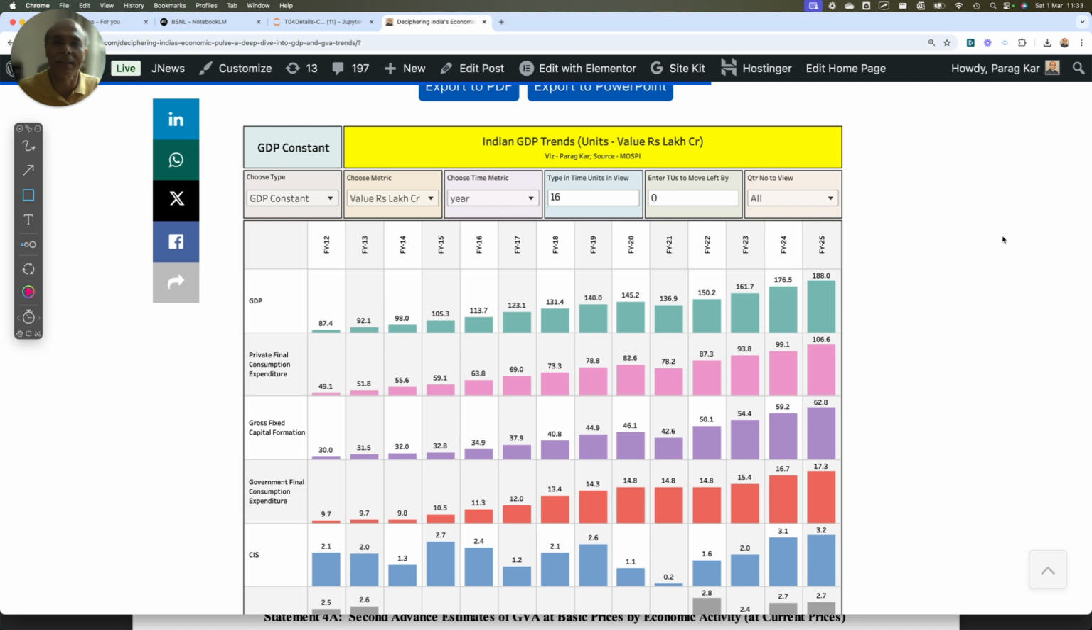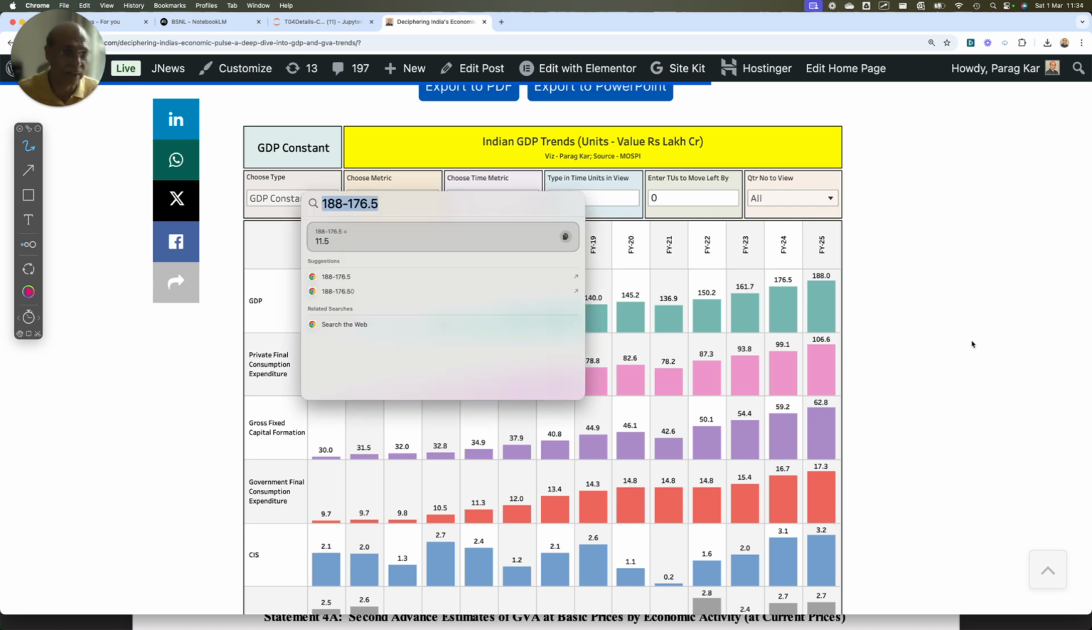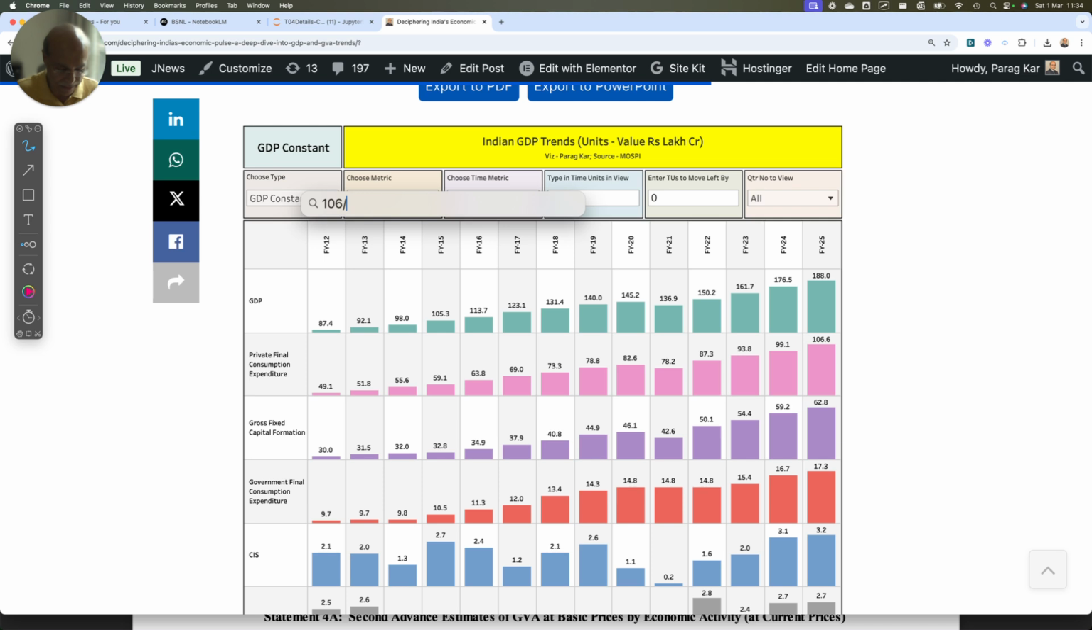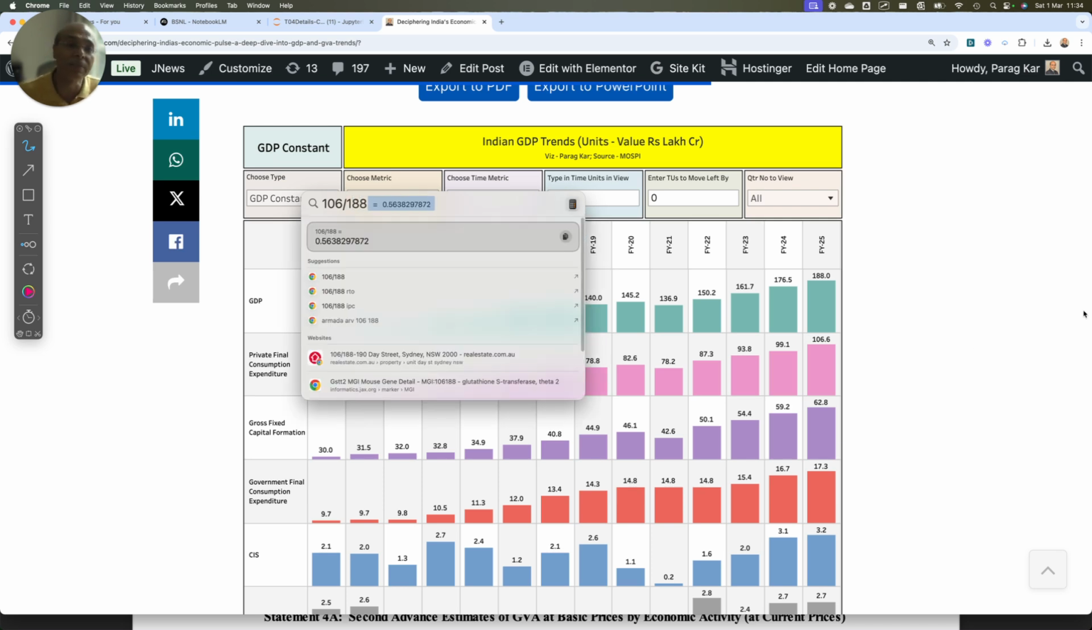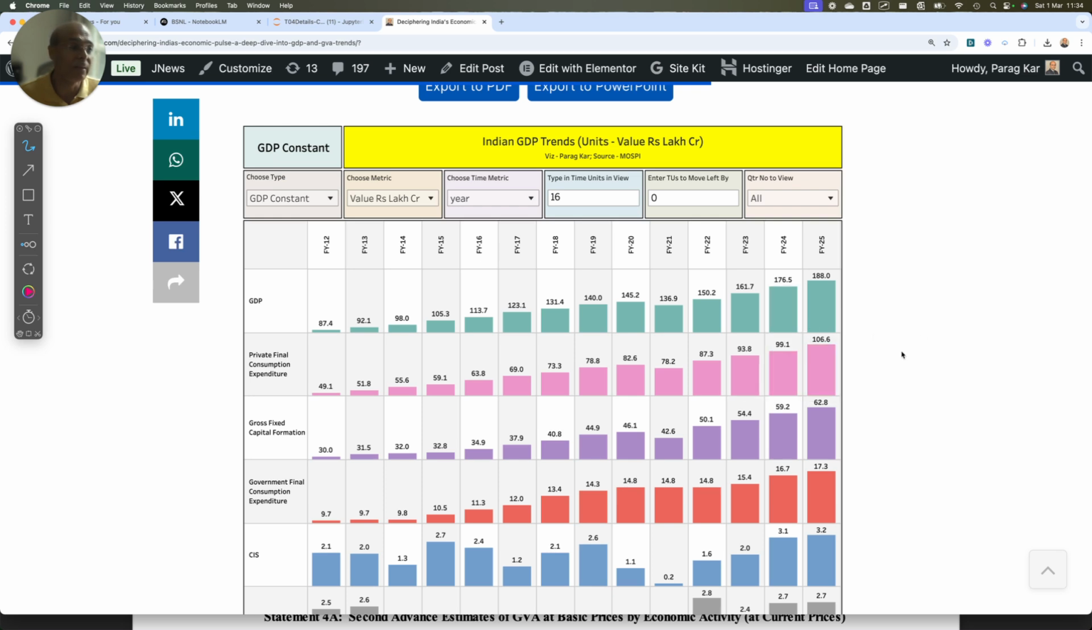But let's look at other numbers also, which will give us a sense of what is going on. Now, private sector final consumption expenditure. This is very, very significant because the economy is largely contributed by this. You see this, it is 106 lakh crores of the 188 lakh crores. It's the largest chunk. If I do it in percentage terms, 106 divided by 188 comes out to be 56.38%, which is very, very significant. So our GDP is actually driven by private final consumption expenditure.